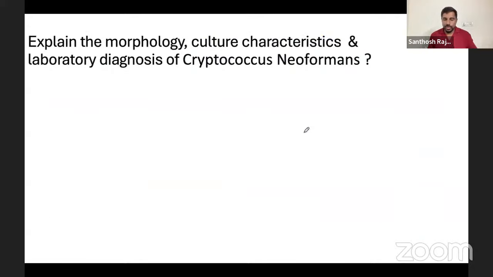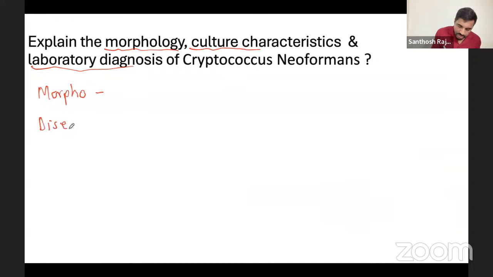Now Cryptococcus, it is one of the commonly asked expected questions, Cryptococcus neoformans. First of all the morphology, then culture characteristics, and then the lab diagnosis. Let me put the morphology, then we'll talk a little bit about the disease, and then the lab diagnosis.